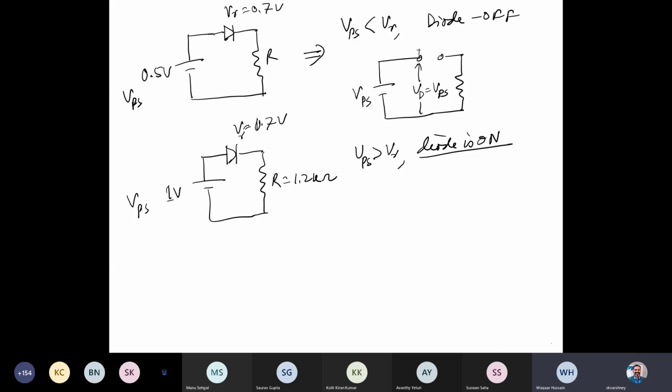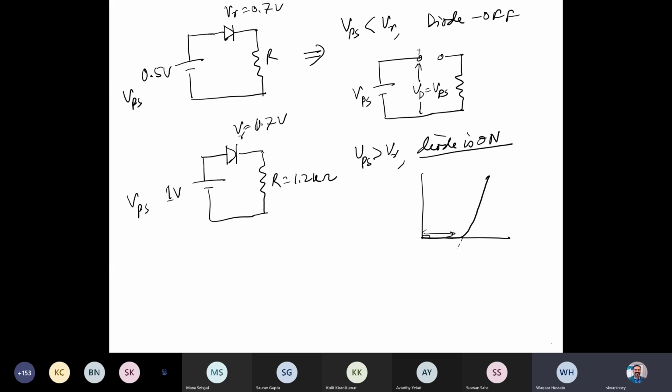Sir, when VPS is less than V gamma, then what is the significance of V gamma in that case? When the power supply, let's say the battery which you connected, is less than the V gamma, the cut-in voltage, it means you are somewhere here. So sir, how do we determine V gamma then?